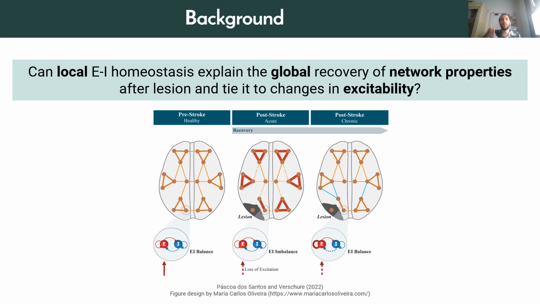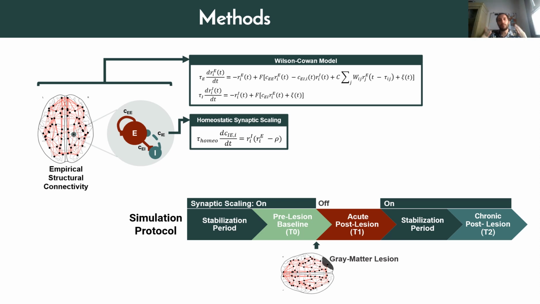So last year, we published a review where we introduced the hypothesis that excitatory-inhibitory homeostasis can be a relevant driver of stroke recovery. But now it's time to test this hypothesis, and for that we built a large-scale model of the human cortex, where local activity is described through a neural mass model, and more importantly, where we also implemented excitatory-inhibitory homeostasis through plasticity of local inhibition.